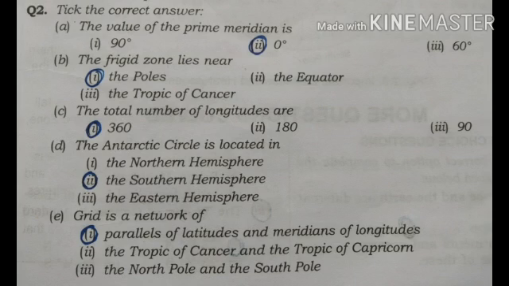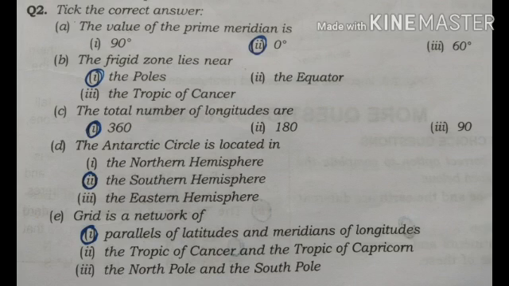Next, question number 3. The total number of longitudes are dash. Students, we have three options: 360, 180, 90. Correct option is 360. The total number of longitudes are 360.